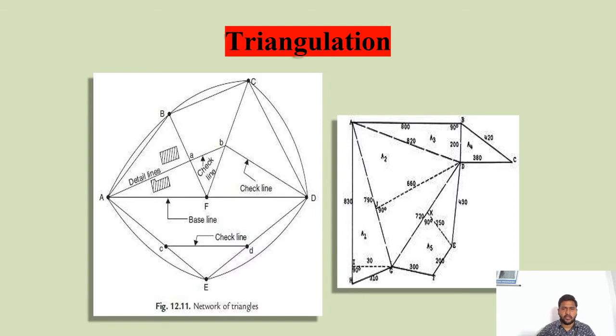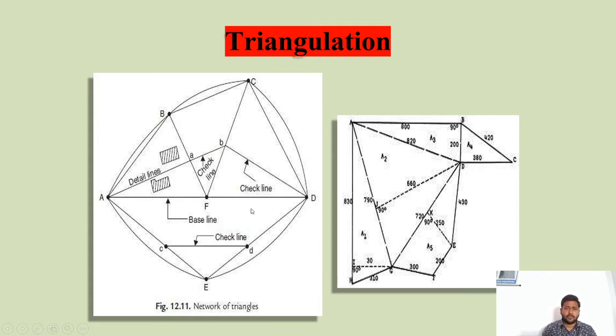If you observe this picture, it shows how the area is divided into number of triangles. Here, this is one triangle, that is BCF. Here ADE is one triangle, and if you see ABD, this is one more triangle.